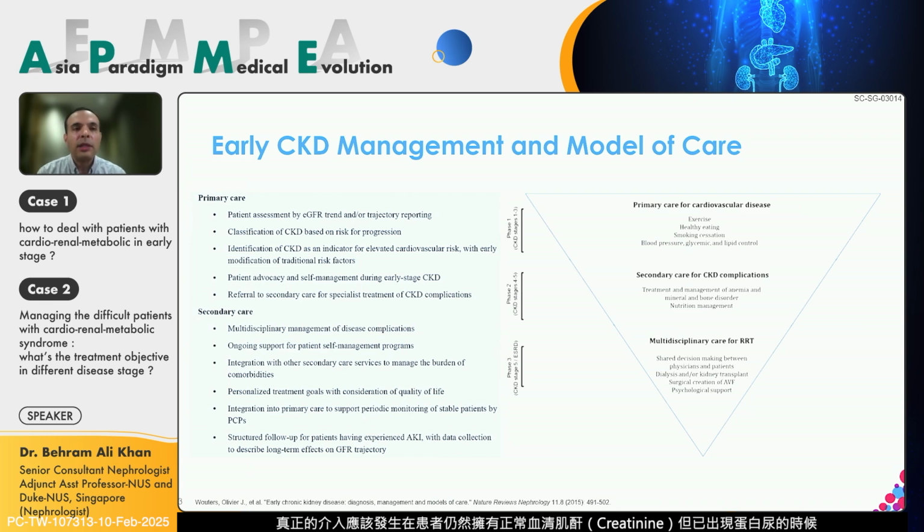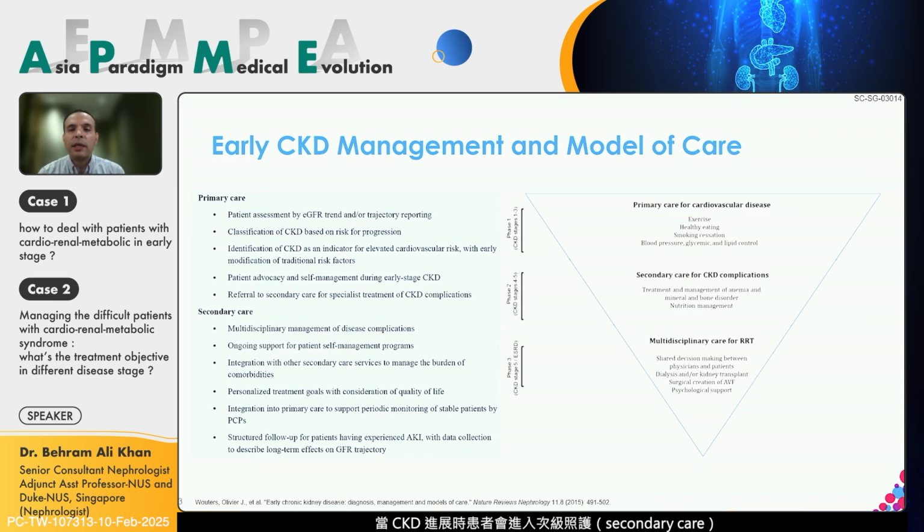So the work essentially starts when they have a normal creatinine with some albuminuria in the primary care setting, or they have an estimated GFR above 60, and that is where lifestyle modification, blood pressure control, glycemic control, lipid control, and most importantly, and what I'll show later on in the guidelines, is albuminuria control.